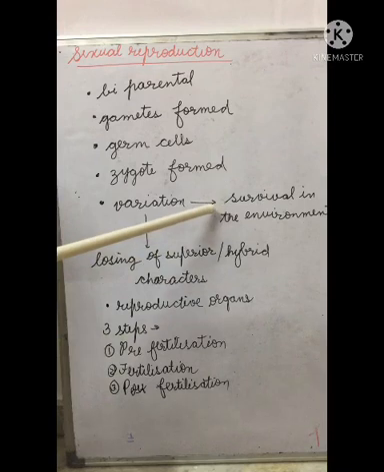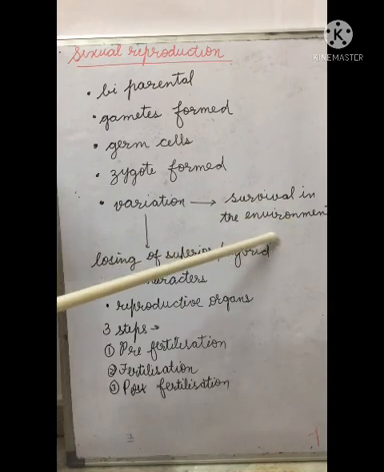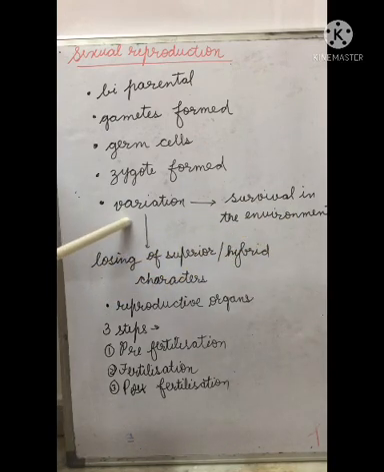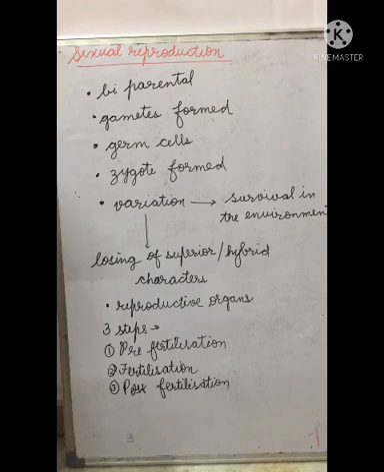The advantage is that when variation takes place, the organism produced will have a greater chance of survival in the environment. The disadvantage is that it will lose the superior or hybrid characters. That's why in the hybrid industries, generally the asexual method is preferred, because farmers want the offspring to have the same characters as their parents. If the characters are changed, they will not produce much yield. So sexual reproduction has this disadvantage.